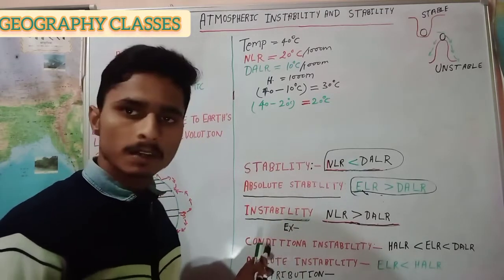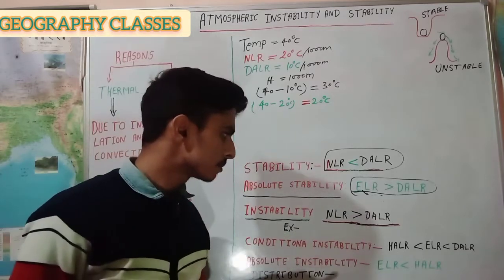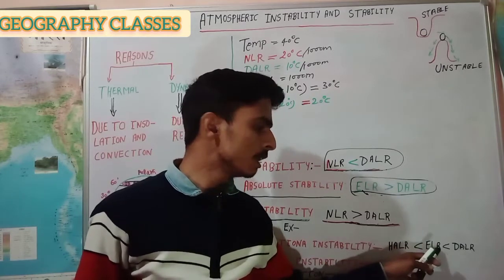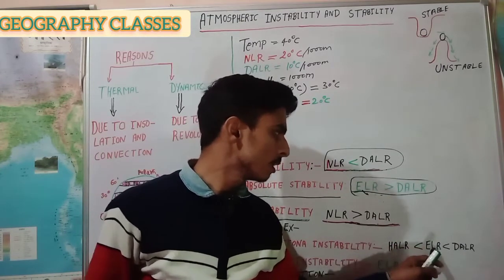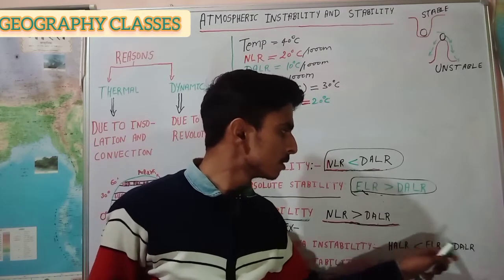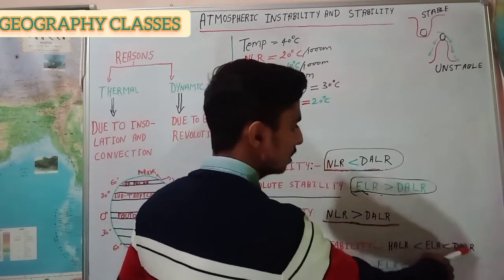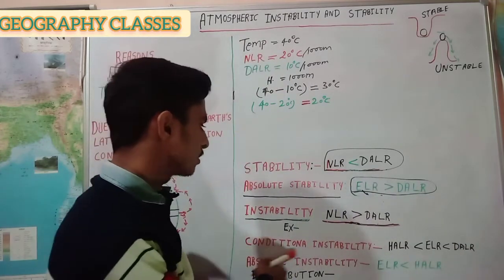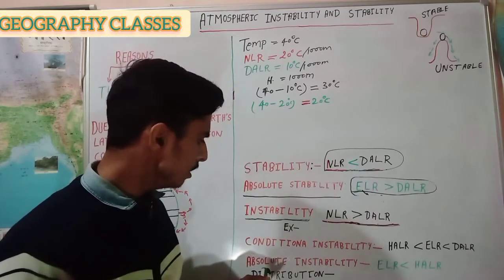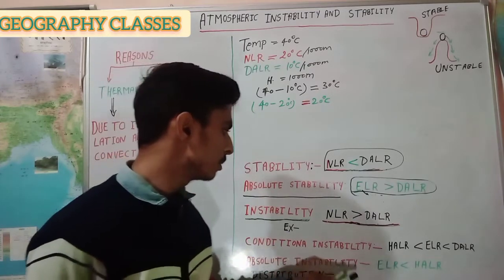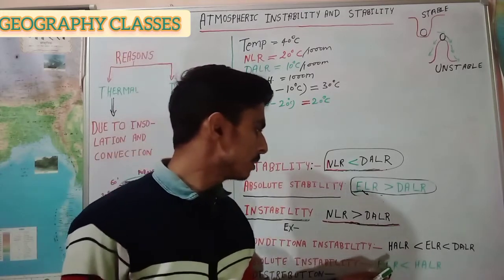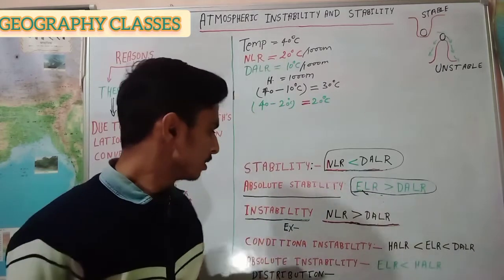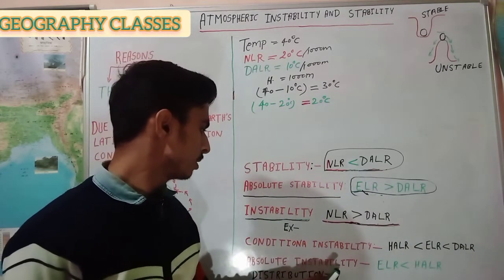And after that, let's understand conditional instability. When the humid adiabatic lapse rate becomes less than the environmental lapse rate, and the environmental lapse rate becomes less than the dry adiabatic lapse rate, then the air parcel is called in conditional instability. And let's understand absolute instability. When the environmental lapse rate becomes less than the humid adiabatic lapse rate, then the air parcel is called in absolute instability.